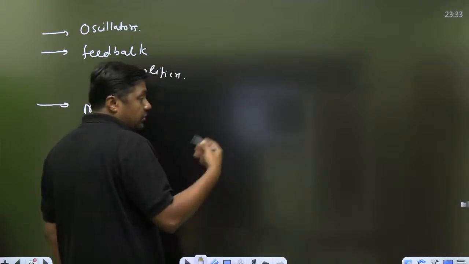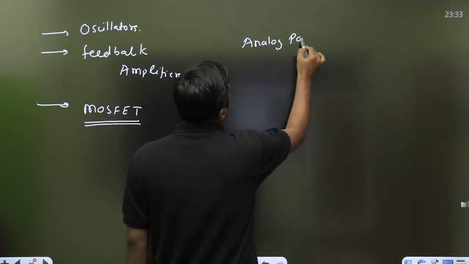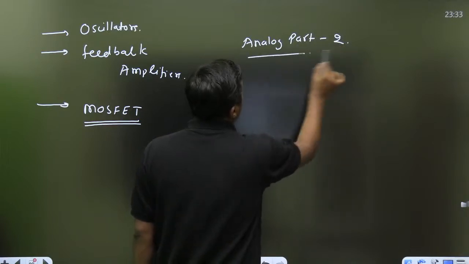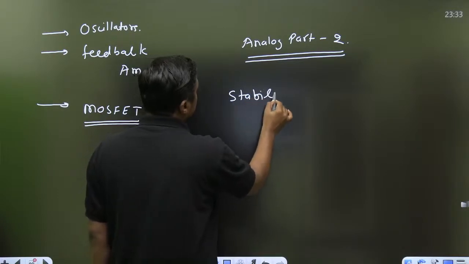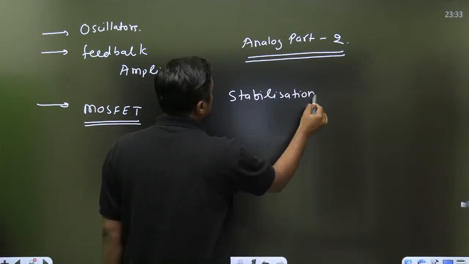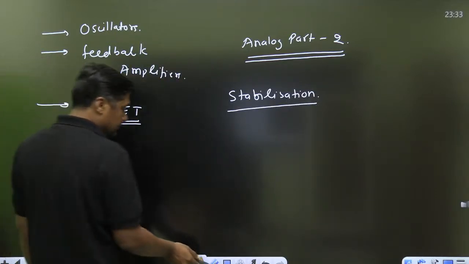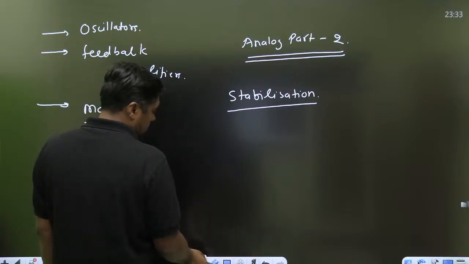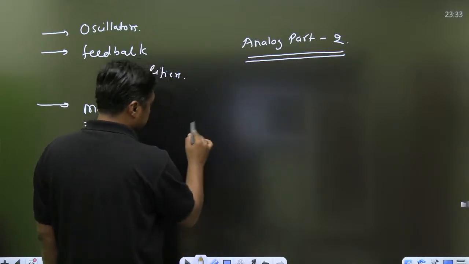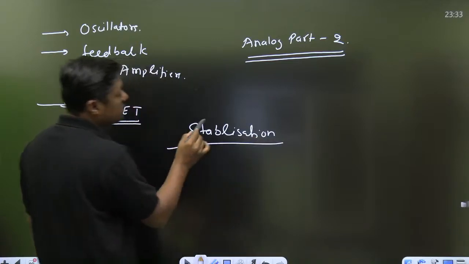Up to this point we have completed some topics. So what is the password for Analog Part 2? Part 2, remember that. Stabilization. Please note the spelling, it is written here.